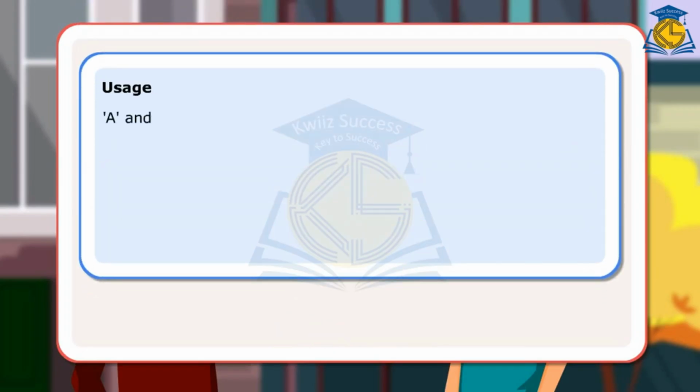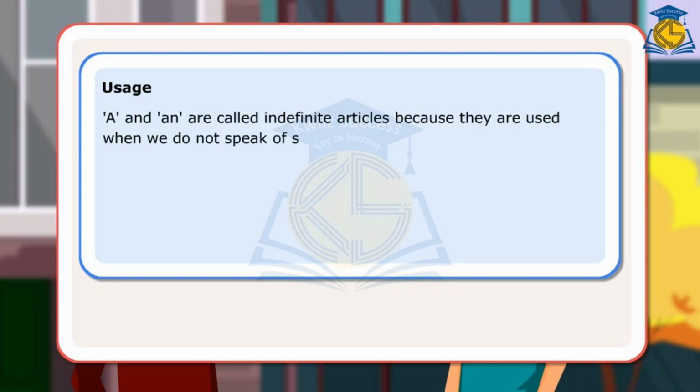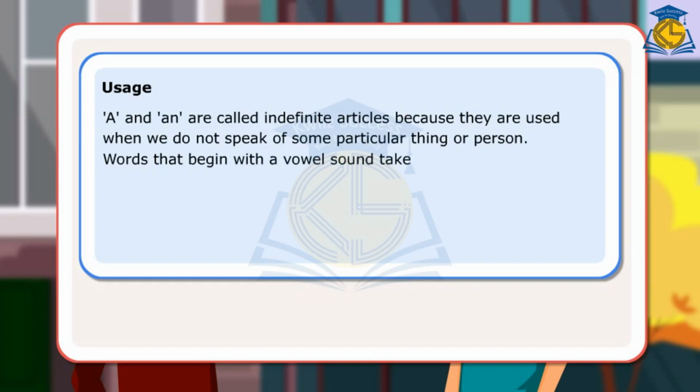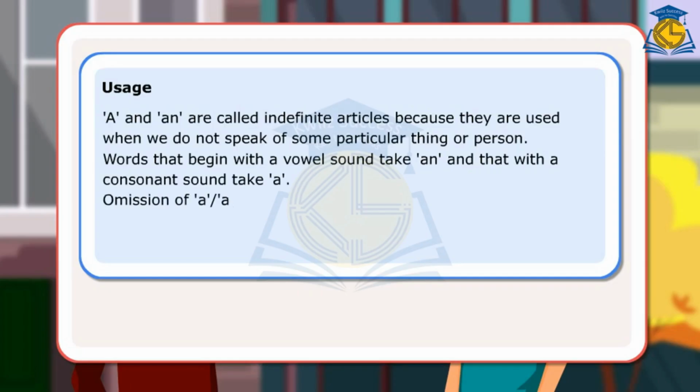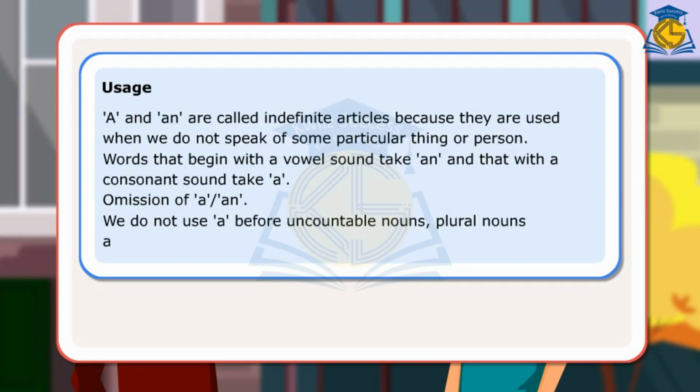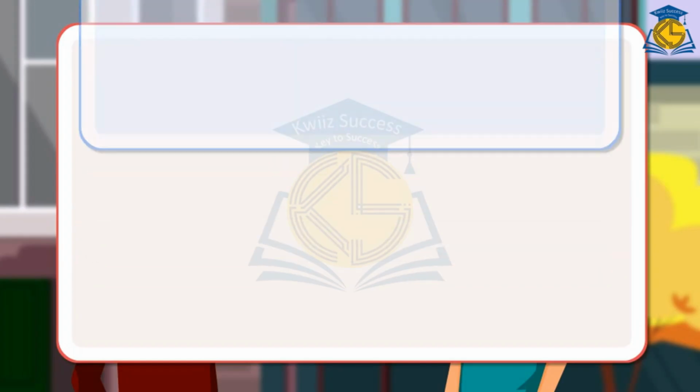Usage. A and an are called indefinite articles because they are used when we do not speak of some particular thing or person. Words that begin with a vowel sound take an, and those with a consonant sound take a. Omission of a and an. We do not use a before uncountable nouns, plural nouns, and before the names of meals, and before proper nouns.